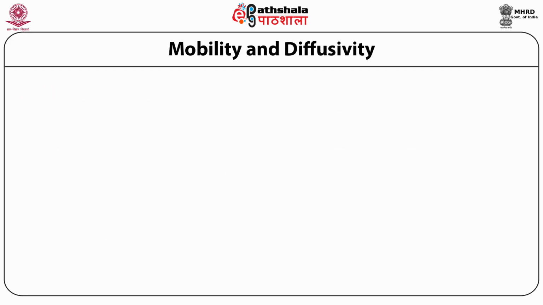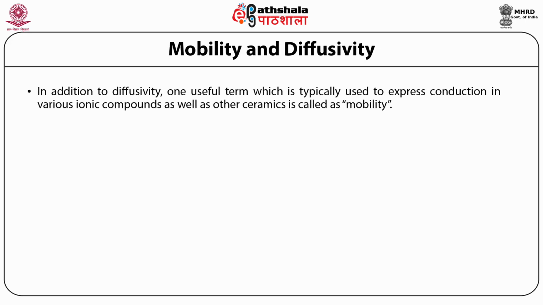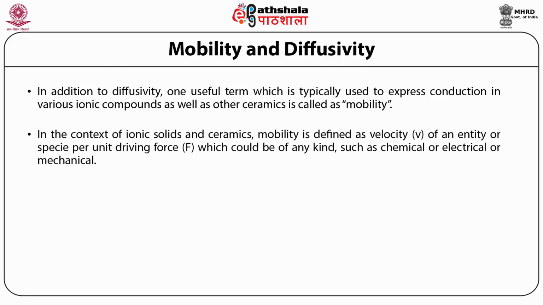Mobility and diffusivity. In addition to diffusivity, one useful term which is typically used to express conduction in various ionic compounds as well as other ceramics is called mobility. In the context of ionic solids and ceramics, the mobility is defined as the velocity of an entity or species per unit driving force F, which could be of any kind, such as chemical, electrical or mechanical.